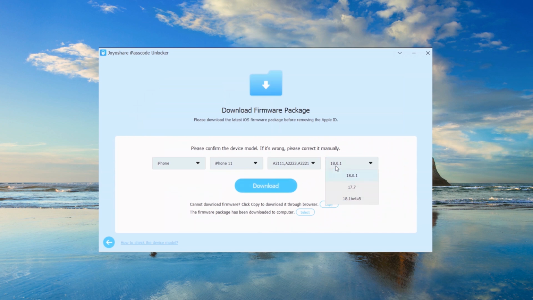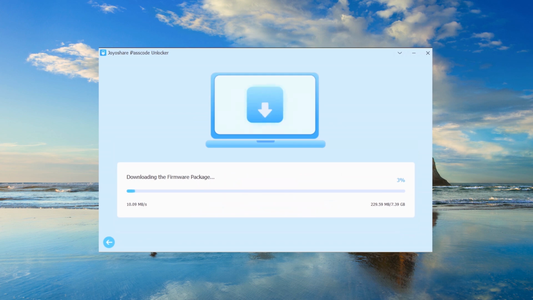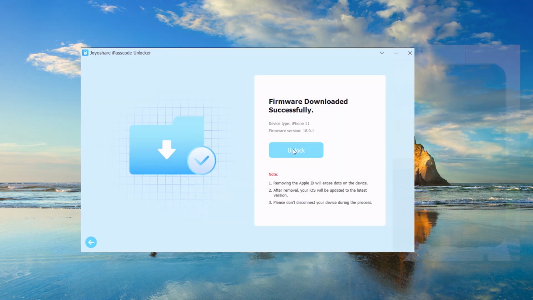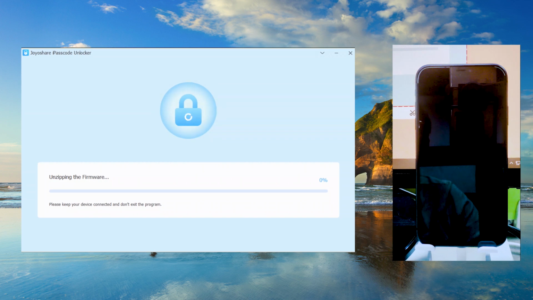Check the device information. Click Download to start downloading and verifying the firmware package. Click Unlock to start removing the Apple ID.